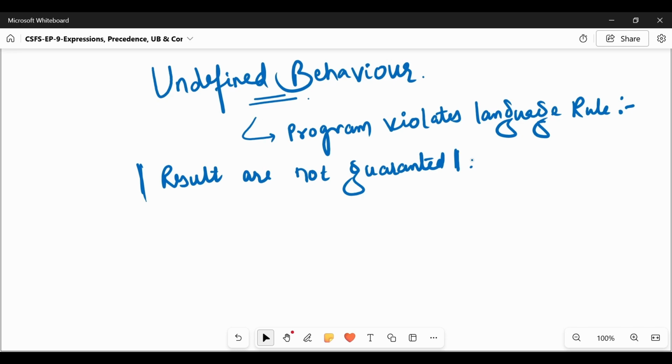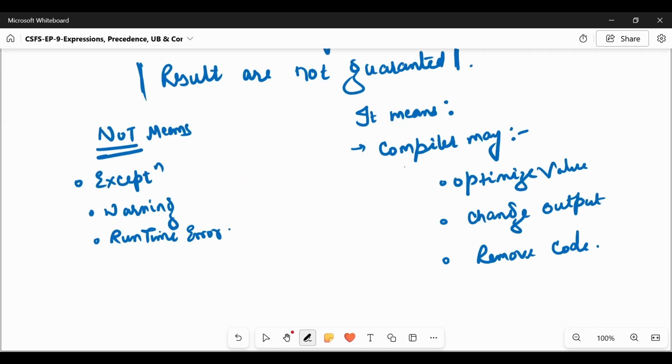Undefined behavior means the program is violating a language rule, so results are not guaranteed. It doesn't mean that we get any kind of exception, warning or runtime error. It simply means the compiler may optimize, change the output or remove the code. We don't know actually what happens, so it totally depends upon the compiler.